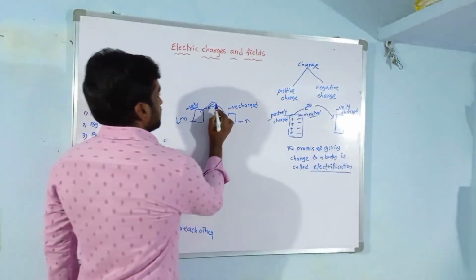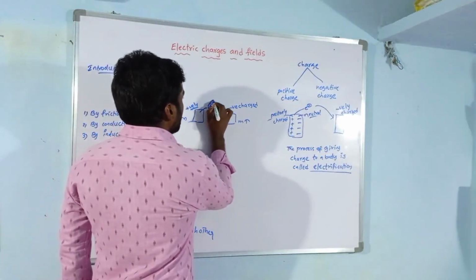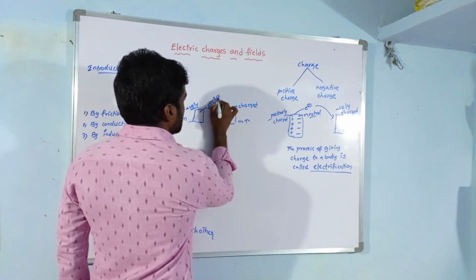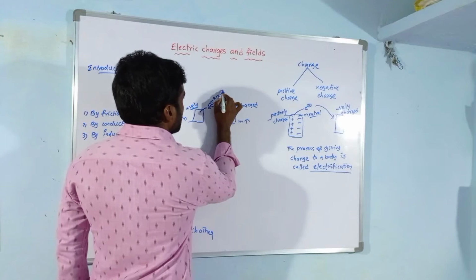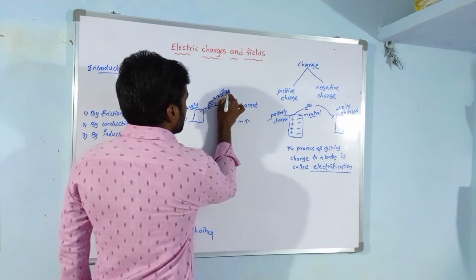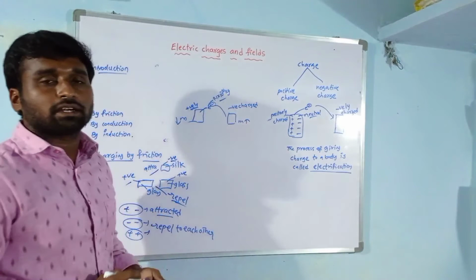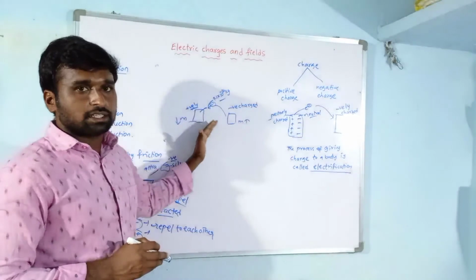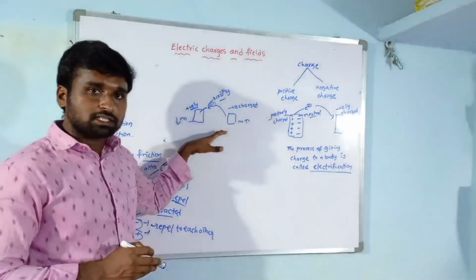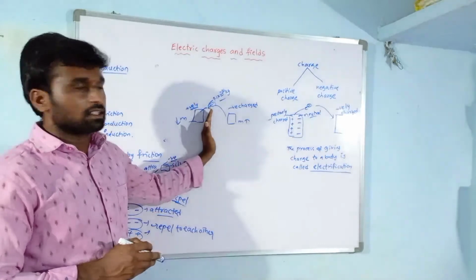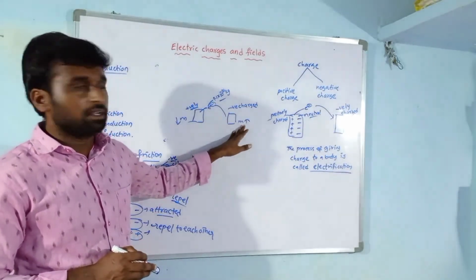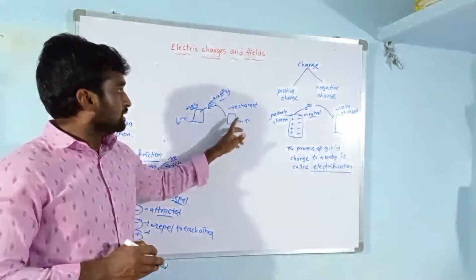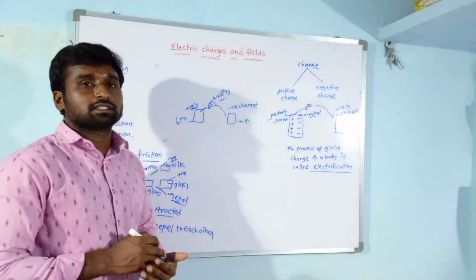So what is the reason? The reason is that electrons have some mass. What is that mass? The mass of each electron is 9.1 times 10 to the power of minus 31 kg. When a body loses electrons, at the same time it loses mass also. This mass is gained by the negatively charged body, because these electrons are gained by the negatively charged body. That's why the mass of the negatively charged body increases.